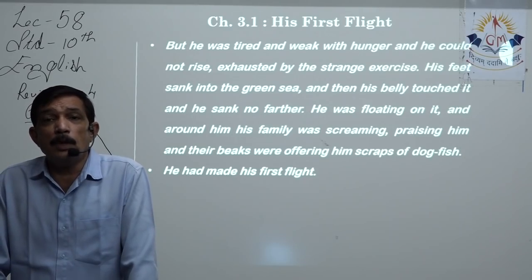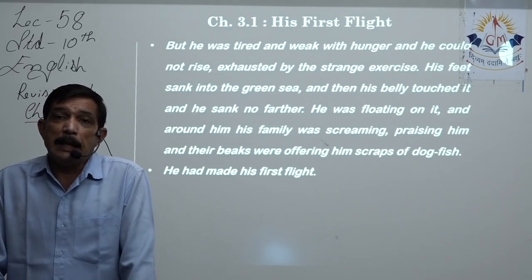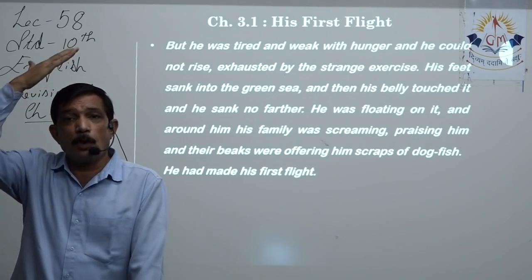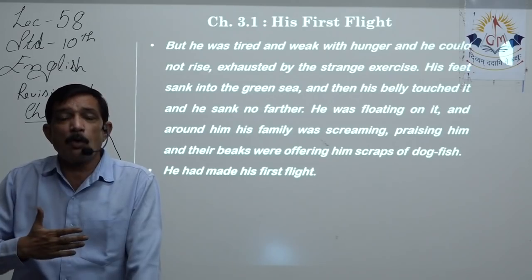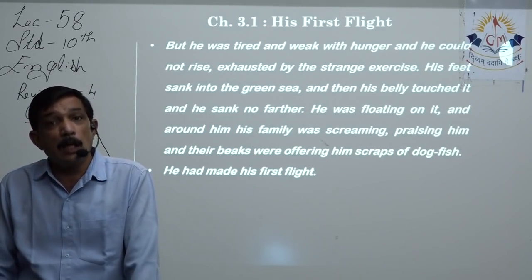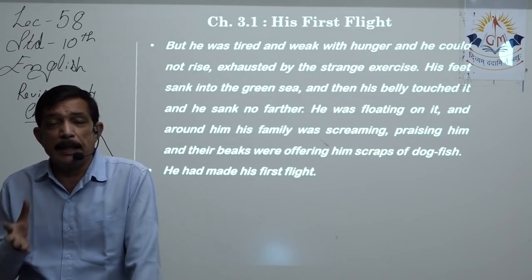The third and very, very important situation is the whole of that description where the bird is falling freely. From that moment onwards, all the different ways in which he is trying to fly, learning how to fly, skimming, gliding, all that.